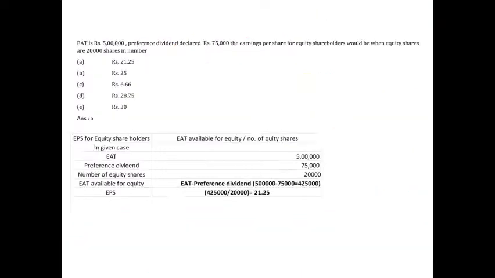All right. Next one. Earnings after tax is 5 lakhs. Preference dividend declared is 75. Earnings per share for equity shareholders would be, when equity shares are 20,000 in number. Again, this is EPS they are asking. It is a market ratio, which means the investors will use this ratio to analyze the performance of the company.